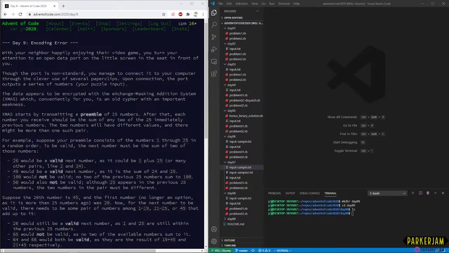Hey everyone, it is December 9th, 2020, and we are doing another Advent of Code. Advent of Code is an annual, every December coding challenge that lasts from December 1st to December 25th. A new coding challenge every day. We are doing this in Ruby because Ruby is awesome. We're doing this on stream because normally I get very distracted and I lose my focus, but we are on day 9, we are on a streak, and we're going to keep this going. So let's get right into it.